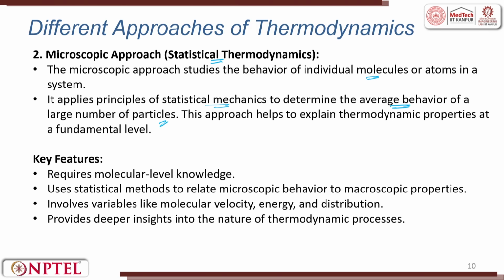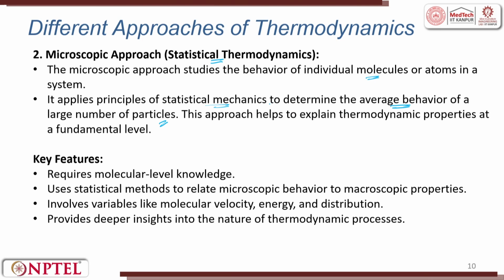Inside a box, there is one ball. I know when I heat it what the ball's vibration will be, and what the influence of one ball on the other ball will be in terms of force, in terms of temperature transfer, everything. So I did it with one ball. Now I have 100 balls, so now I average it out. So statistical mechanics is used to determine the average behavior of a large number of particles.